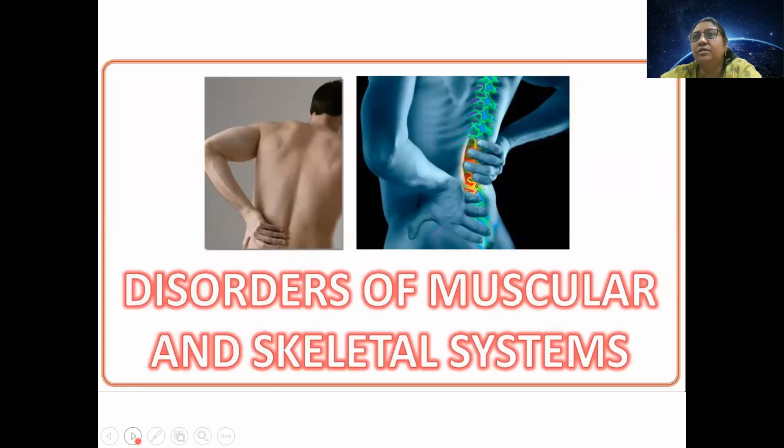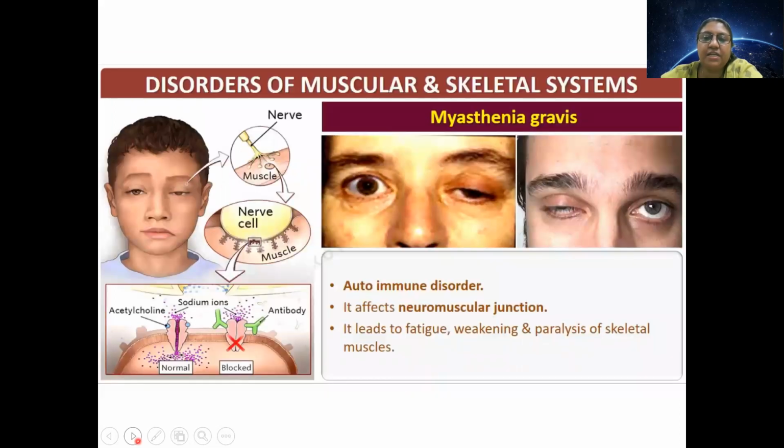Now we will talk about the disorders, because it is the favorite topic of examiners. The disorders, बोलते हैं न, the only news is bad news. So same way, we should always know about the disorders, because that is the part where we are worried about. So if we know about disorders, we can be prepared. So first disorder is called myasthenia gravis. It's an autoimmune disorder. So what is this autoimmune disorder?